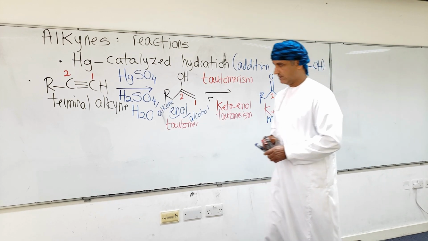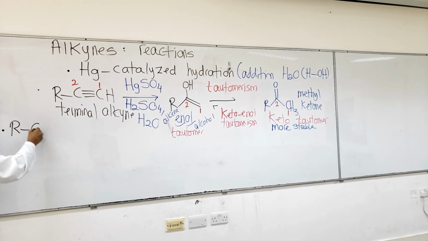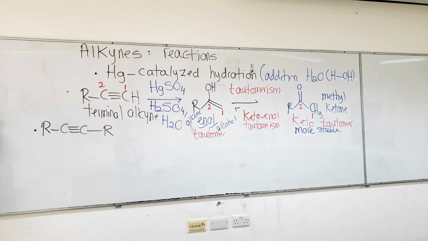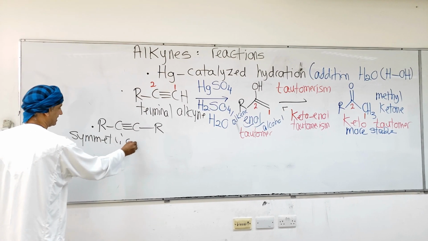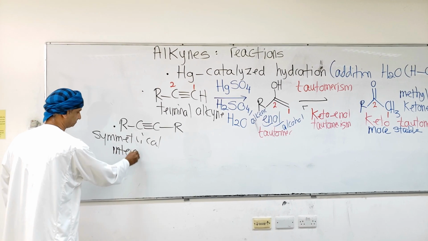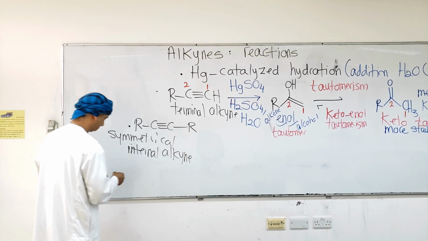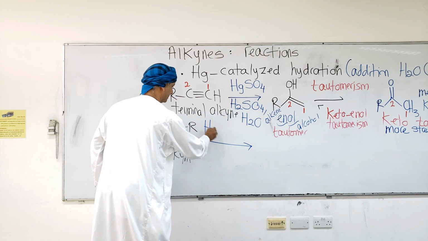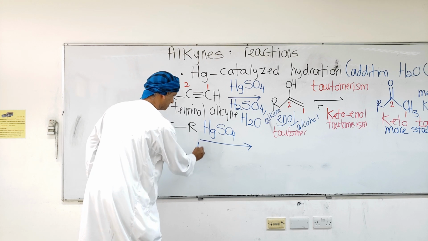What if we take an internal alkyne? Again, as we said before, for simplicity purposes, we take a symmetrical internal alkyne, and we write the same mercury-catalyzed hydration conditions.